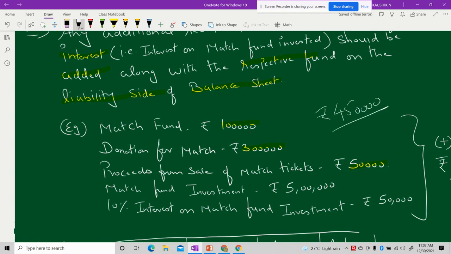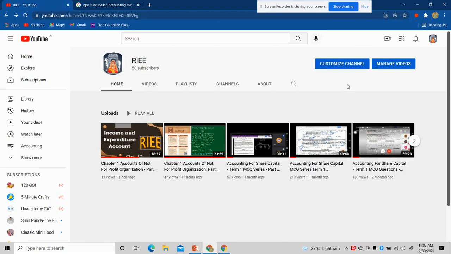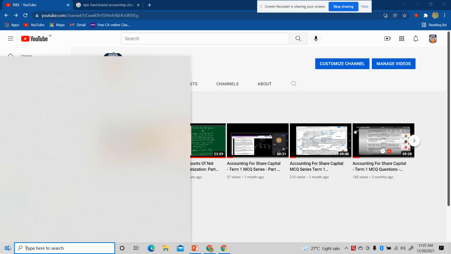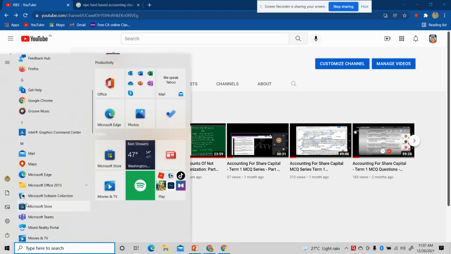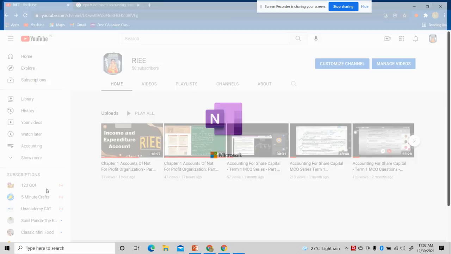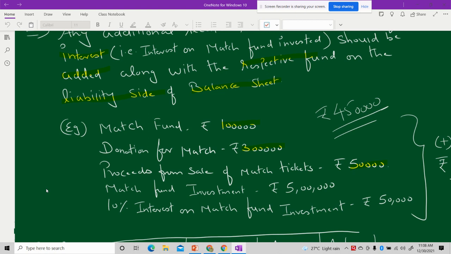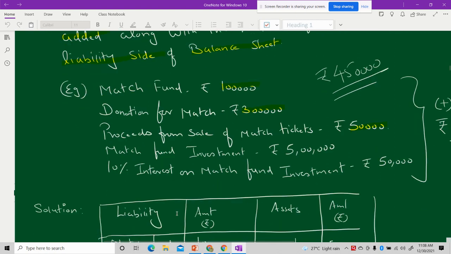Right? When I add this value with this value and this value with the other value, I'll be getting an amount of rupees 4 lakh 50,000. Isn't it? Am I right? Yes. Now, the amount of investment I have done is mentioned as rupees 5 lakhs.